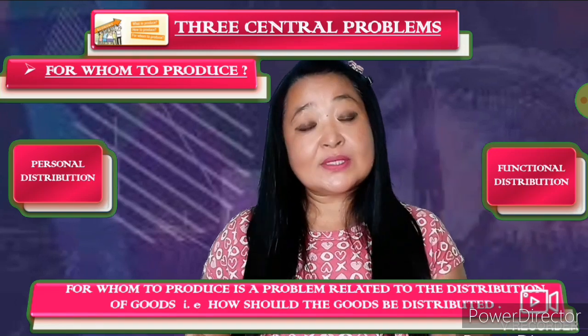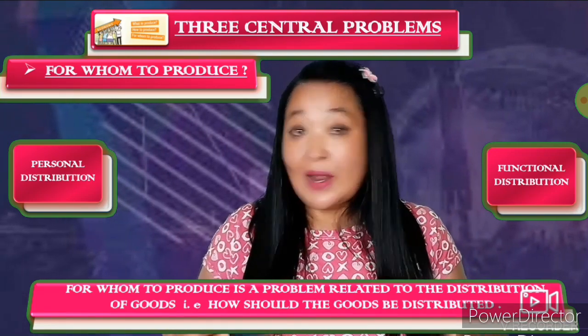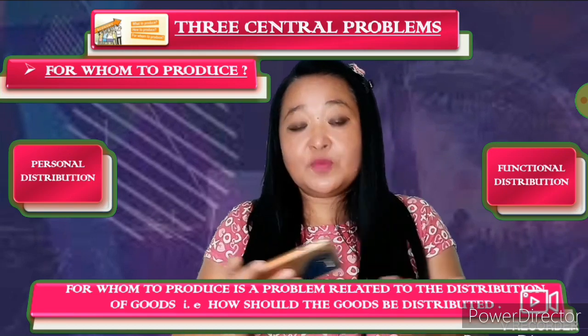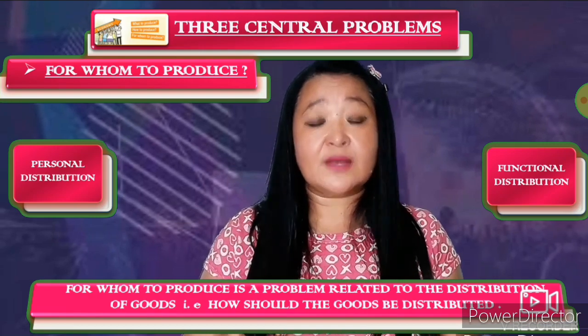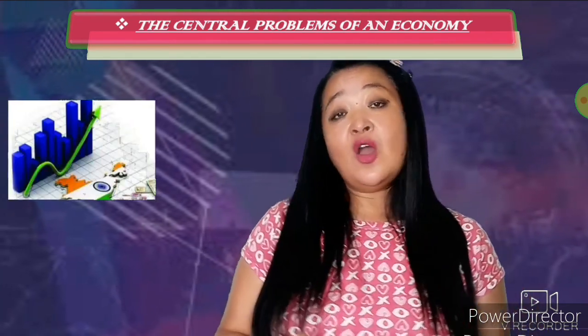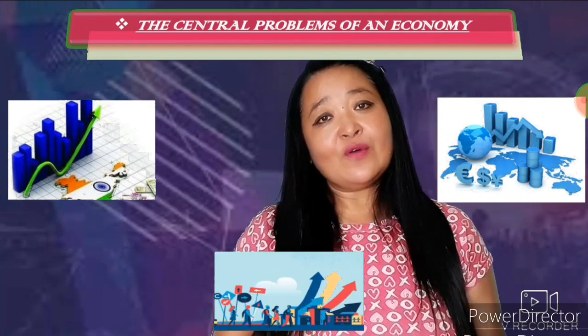That is, what to produce. What to produce, I told you in the very first, is what goods are to be produced and for whom. You've got to make a choice here. Once what to produce is over, then comes the problem of how to produce, which technique to adopt. That is also a main problem that an economy faces. Then comes the distribution of the product that has been made. So these are the three problems that an economy, whether it's the Indian economy or any economy in the world, has to face.